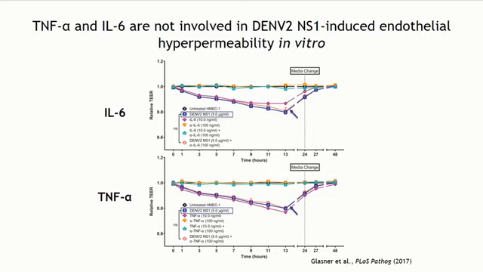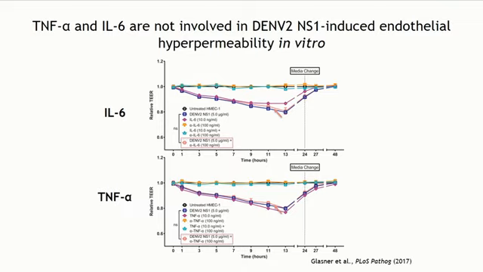The same can be said for IL-6 and TNF-alpha. And we can block that cytokine-specific effect with a monoclonal that's specific to these cytokines. But then when we use the same monoclonal antibody in conjunction with dengue NS1, we don't see any reversal of the NS1-induced hyperpermeability in these cells, suggesting that at least IL-6 and TNF-alpha are not involved in this endothelial intrinsic mechanism of vascular leak, or endothelial permeability.